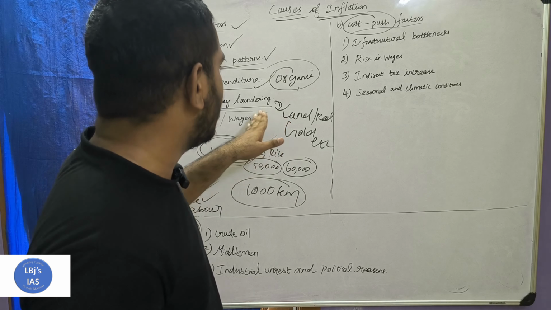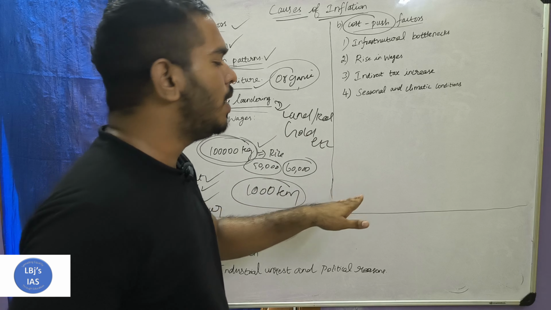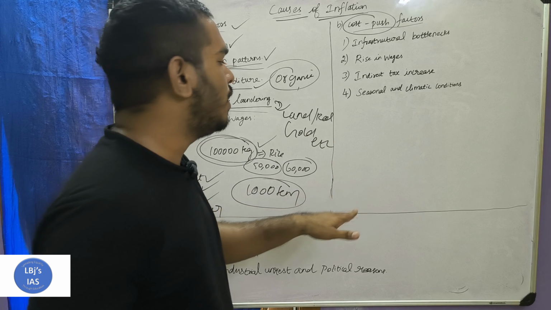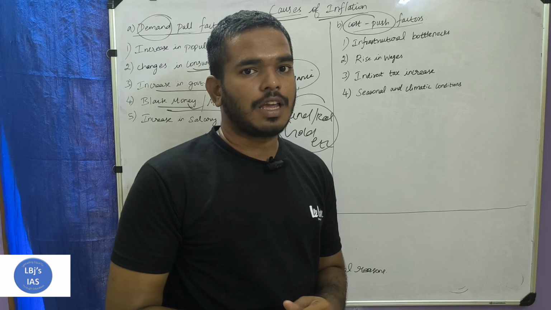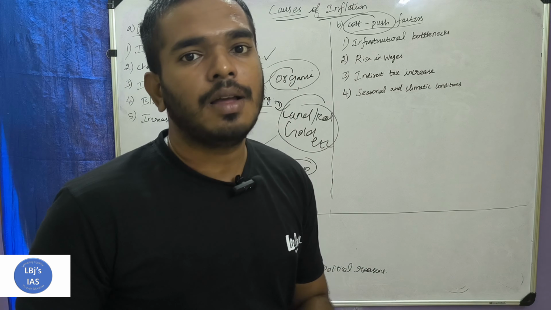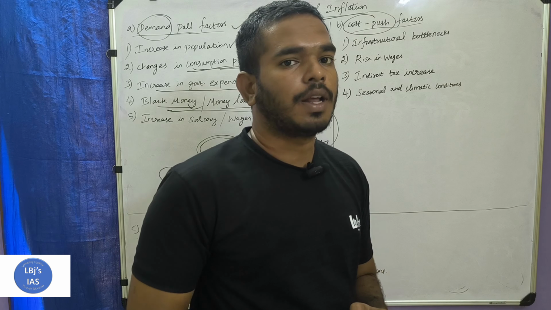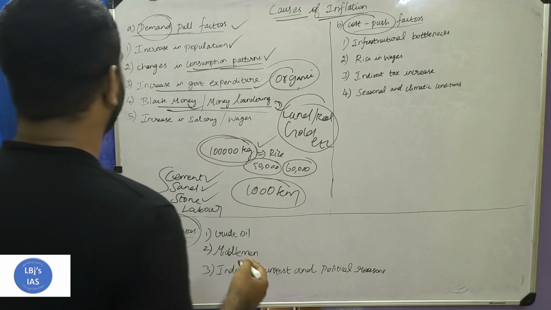So whenever there is an investment using black money on real estate or gold, what happens is that the price of gold will increase, and the price of land and real estate projects like houses will also increase. So this causes an increase in demand. Okay, the price increase is only due to the demand, huge investment on a particular type of products to hide the black money from the eyes of the government.